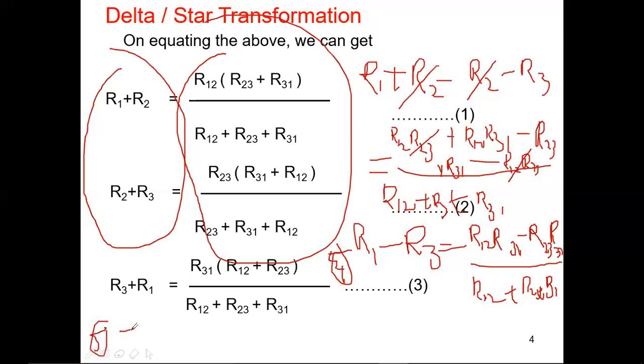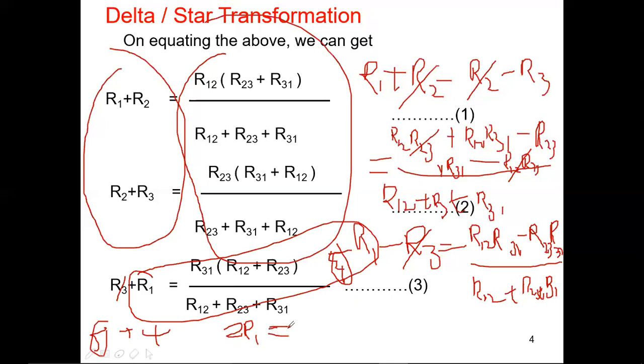When you add 3 plus 4, the R3 on the left side gets cancelled, and only the summation of the two parts remains. 2R1 will come on the left side. Hope you are clear. Try to understand, because you are very clever in maths. There is no need to write this equation again, it is a waste of time. So 2R1, that is R1 plus R1, and then it becomes like this.